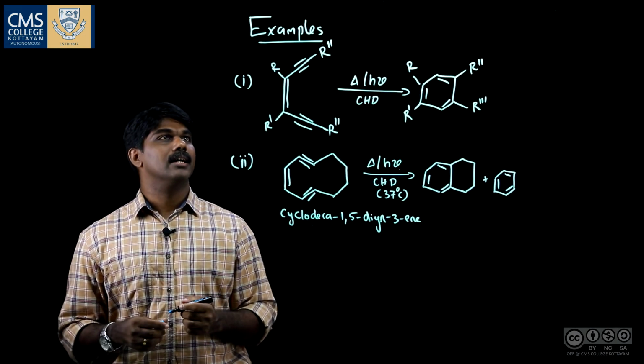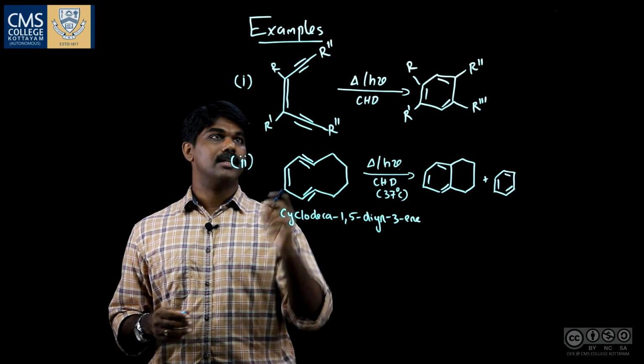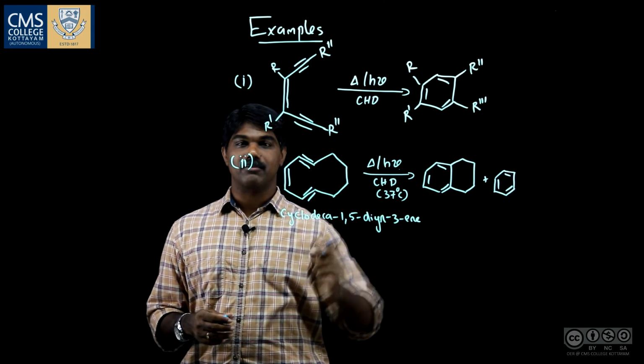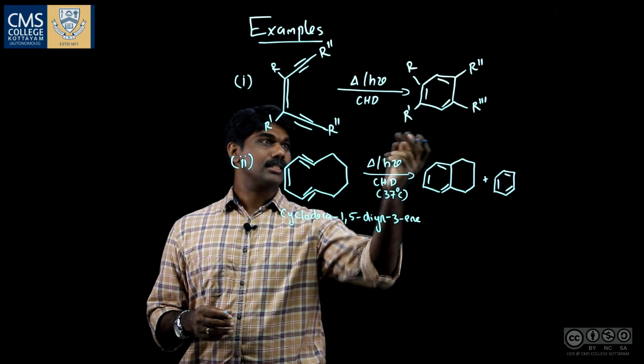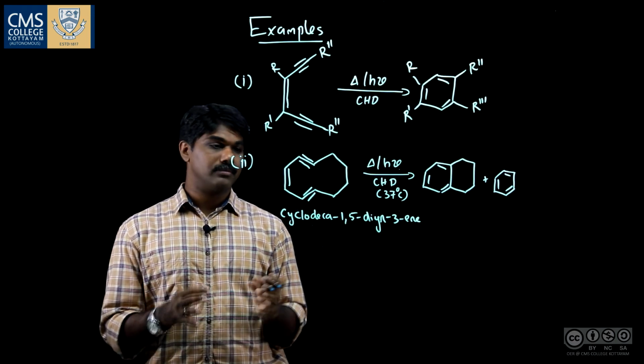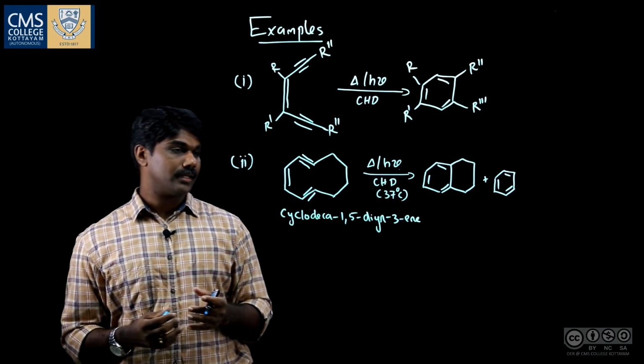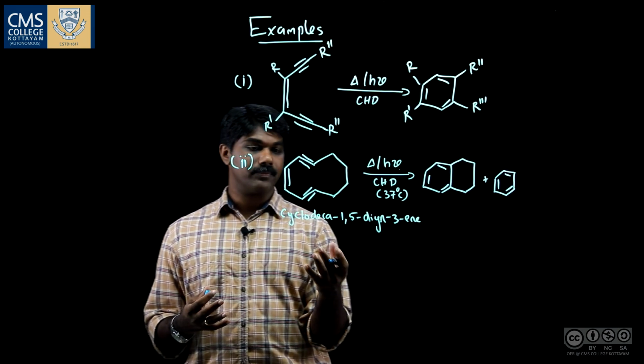Let us take a few more examples. Here you have a substituted enediyne which can be converted to a tetra-substituted arene compound. Also, you can use the ring strain in a cyclic enediyne system.